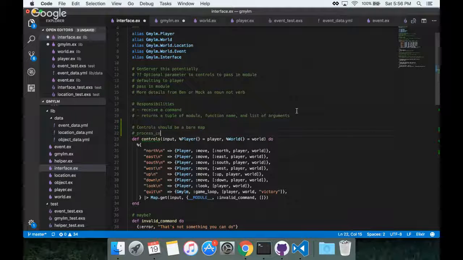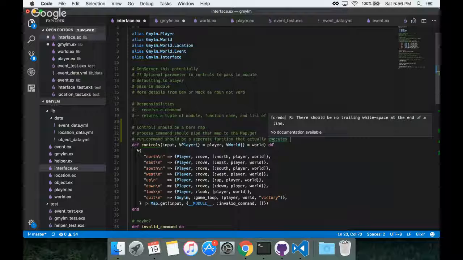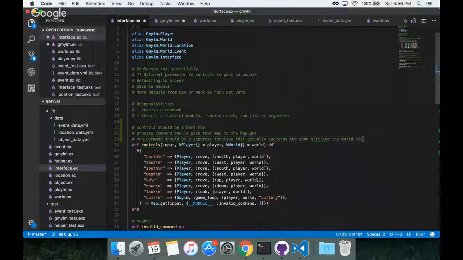Process command should pipe that map to the map.get, and run command should be a separate function that actually executes the code altering the world state. Process command should pipe, yeah.